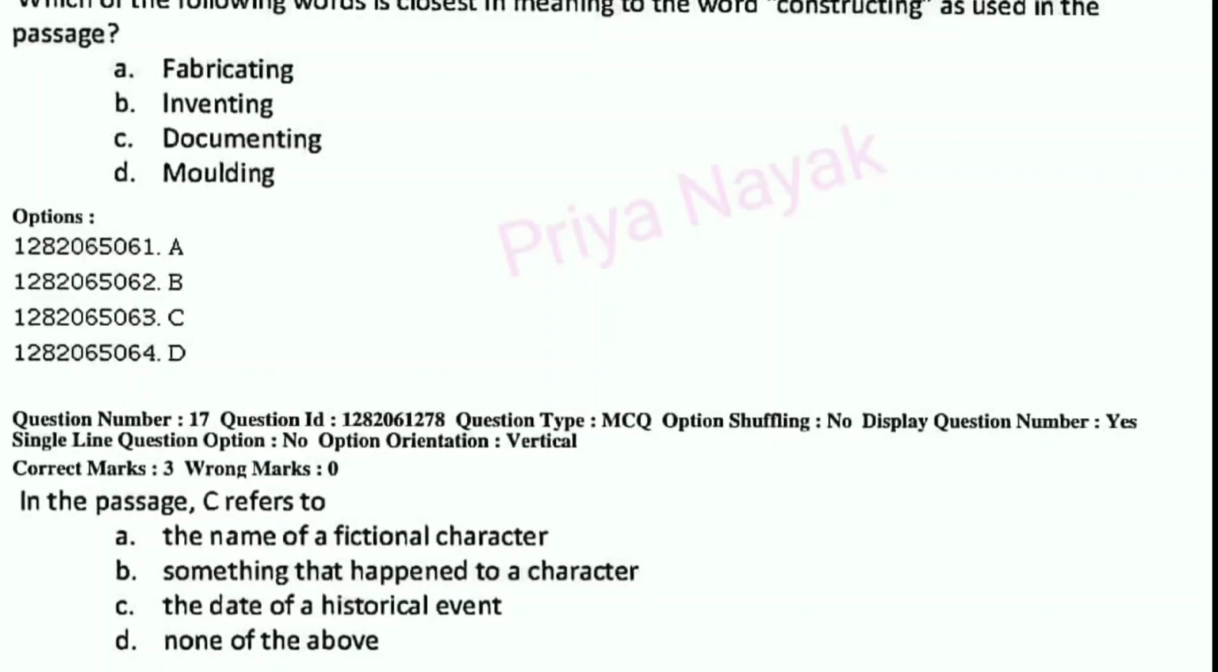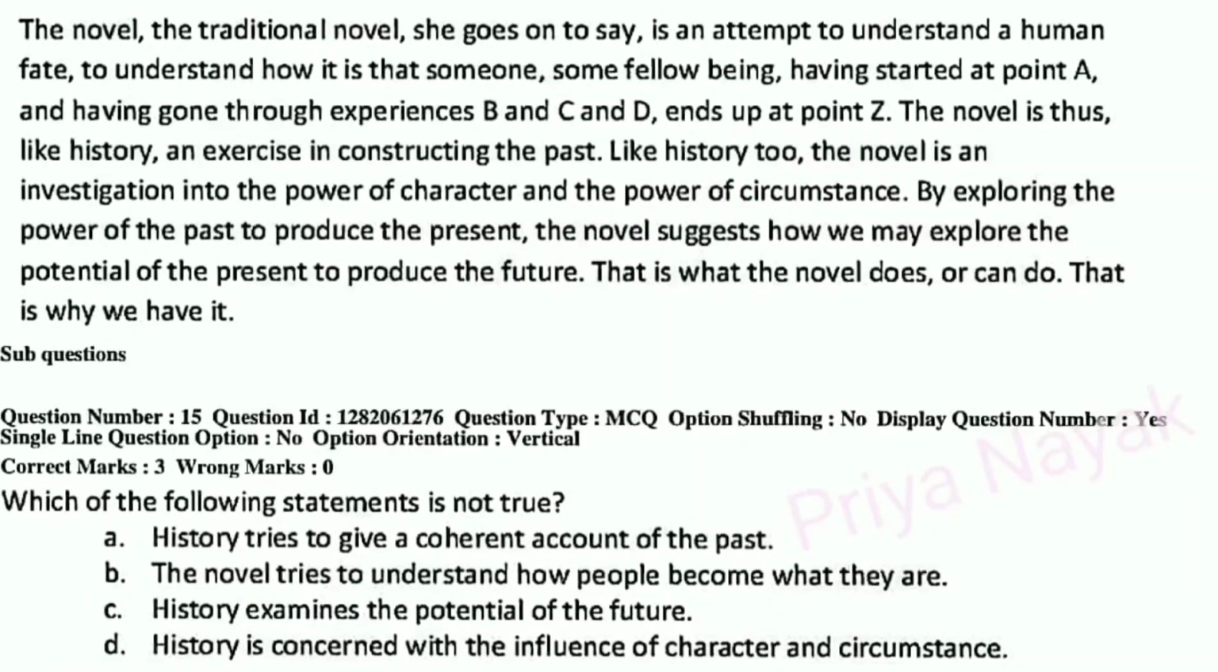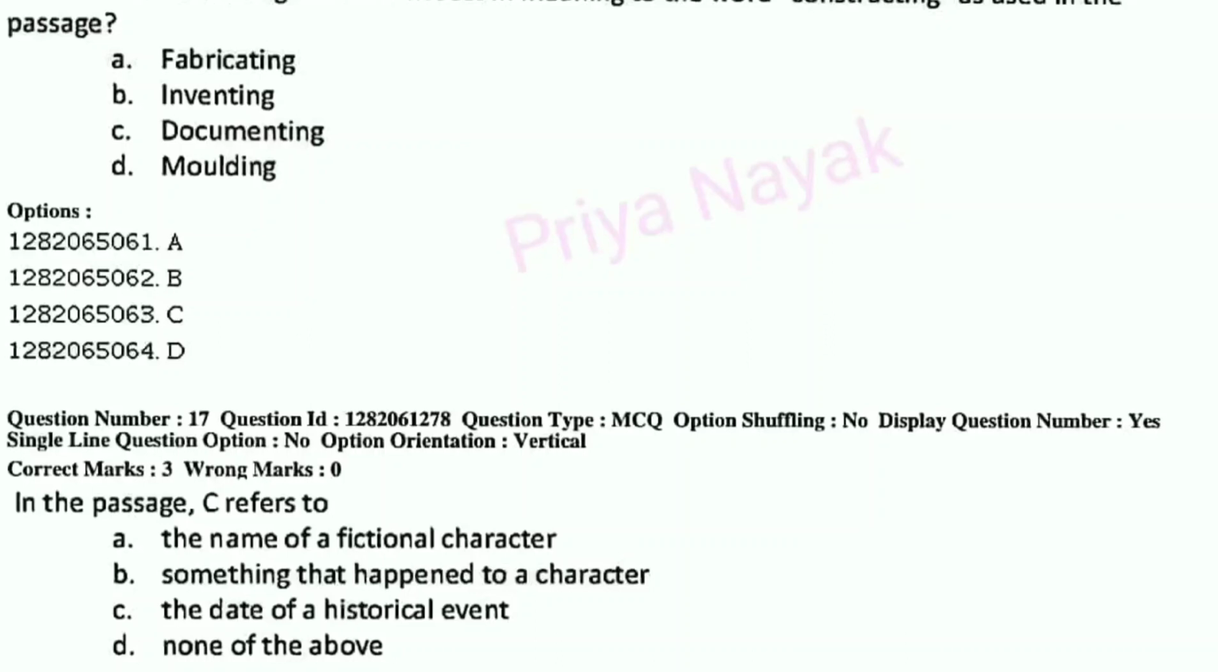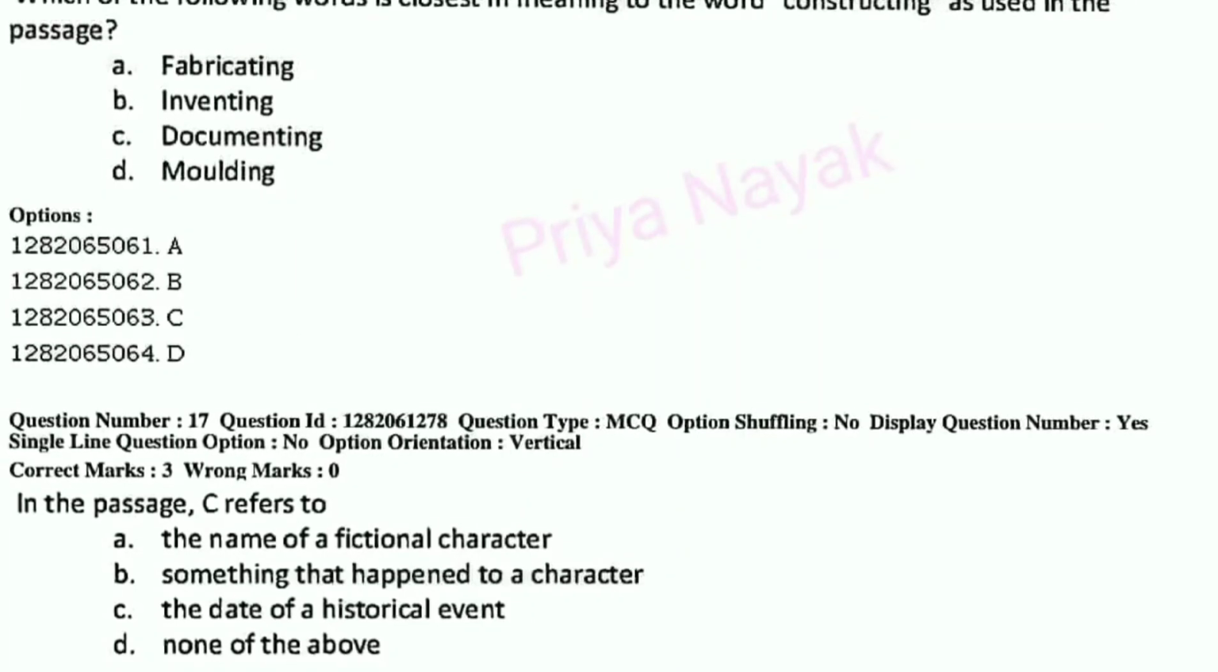Then question number 17. In the passage, C refers to. Okay, where is C? Third line. Some fellow being having started at point A and having gone through experiences B, C and D. So C is an experience or something that happened to a character. Then we have options. A, the name of a fictional character. B, something that happened to a character. C, the date of a historical event. D, none of the above. So here the right answer is option number B, something that happened to a character.